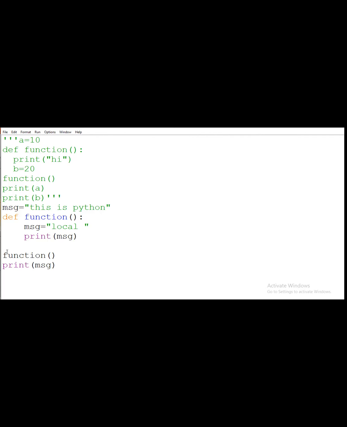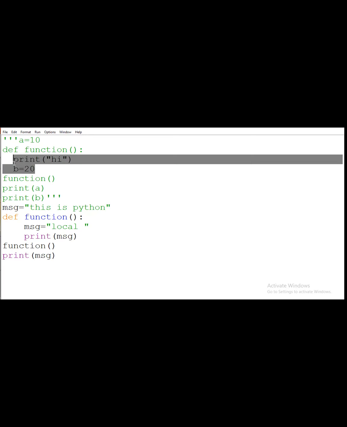Okay, so this is a simple example for the global scope. We are declaring two variables with the same name, and we are accessing both: the variable present in the local scope, and the one present in the global scope. But in the above program, it will return an error for b. Why? Because it is not accessing the data inside the function. It will be accessing it directly.